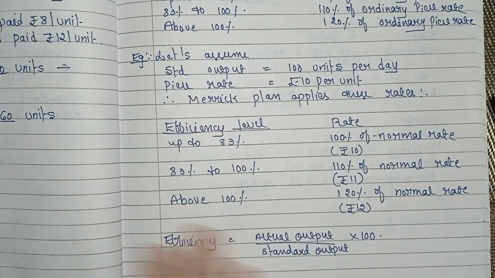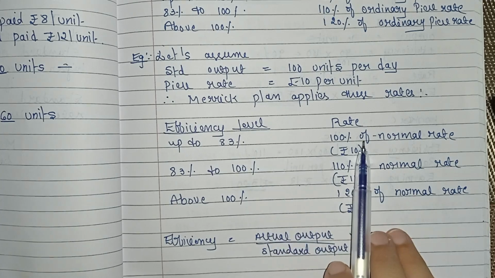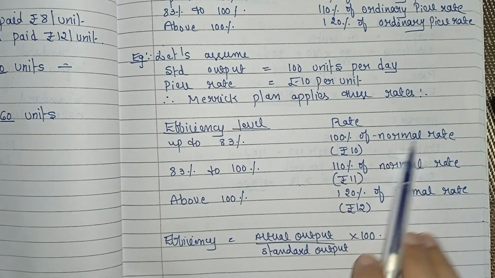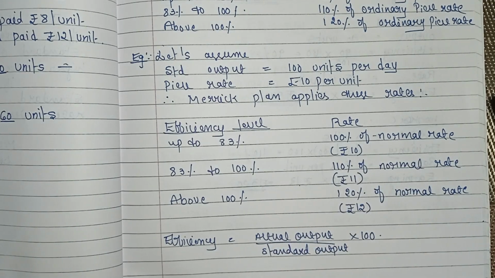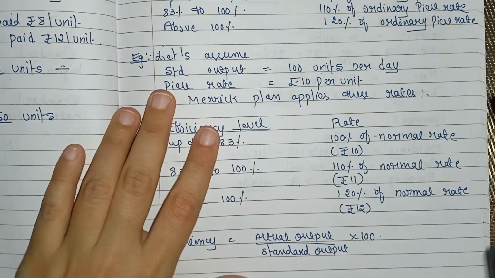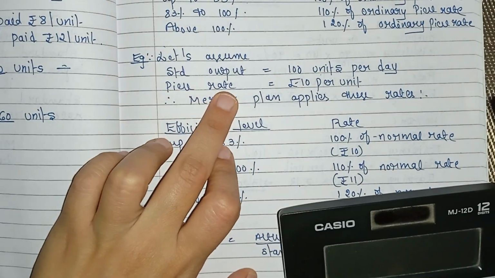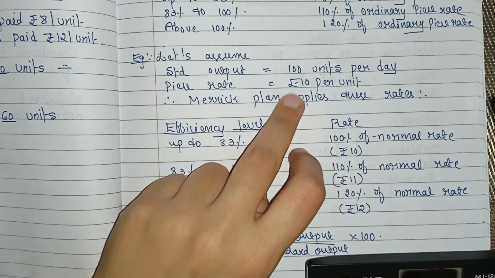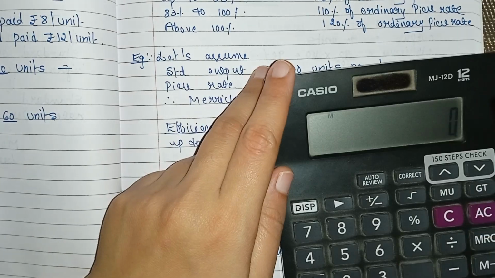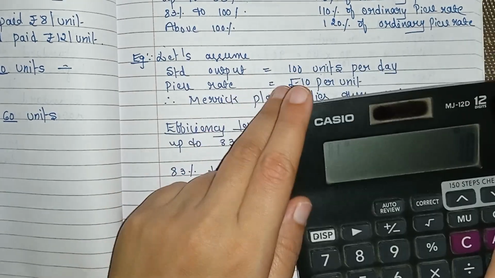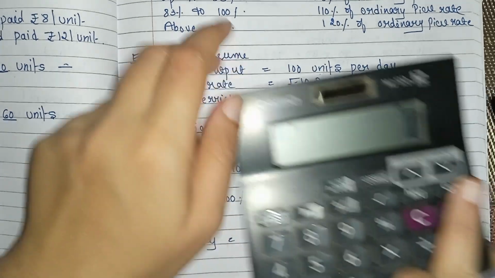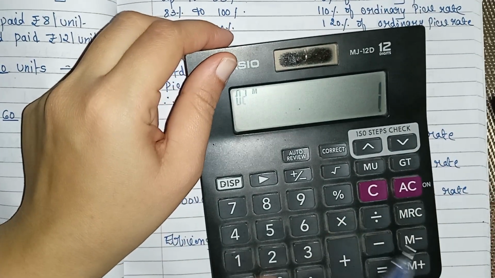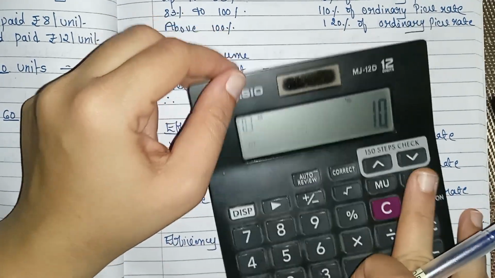Efficiency level: up to 83%, 100% of normal rate, that is rupees 10. Here the piece rate is rupees 10, and 100% of the normal rate means 10 into 100%, that is rupees 10.